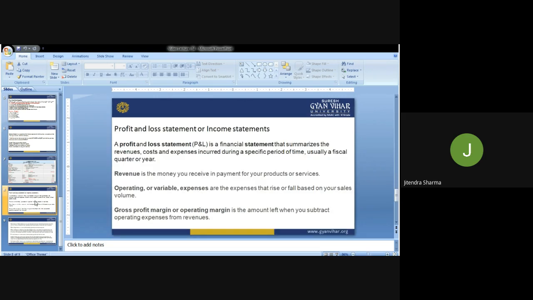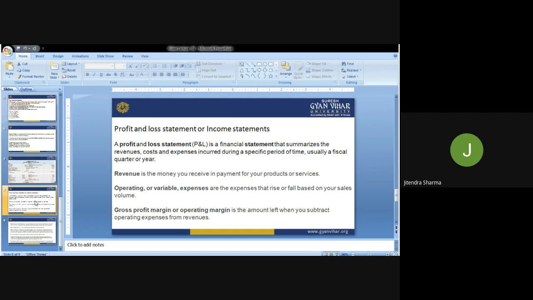Now the connecting thing, which we are calling the profit and loss or income statement, every individual is required to submit that income and loss statement, which we are also calling the income tax return. Through the income tax return, we are submitting the ITR through the profit and loss statement. A profit and loss statement is a financial statement that summarizes the revenue, cost and expenses incurred during a specific period of time, usually a fiscal quarter or a year. Generally, we prepare quarterly, monthly, sometimes in some business houses, but finally we'll issue it for the 1 year.